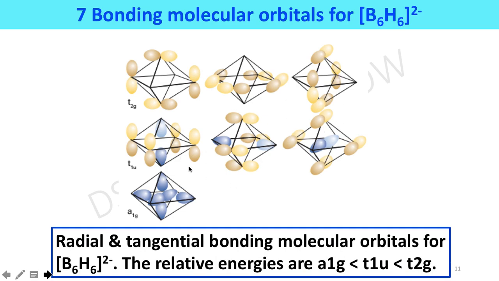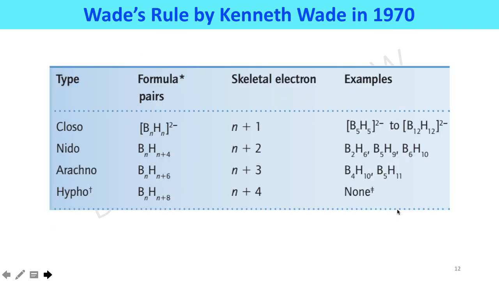Here are the radial and tangential bonding molecular orbitals for B6H6 2 minus. The relative energy of A1g is less than T1u, and then T2g. Wade's rules are summarized here. For closo type structure, the general formula will be BnHn 2 minus with n plus 1 skeletal electron pairs.